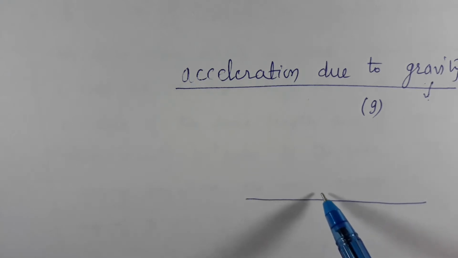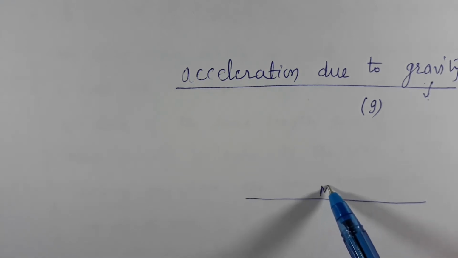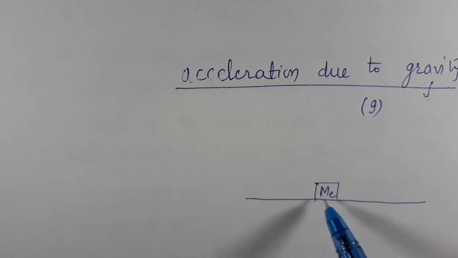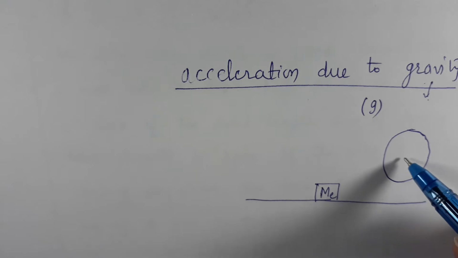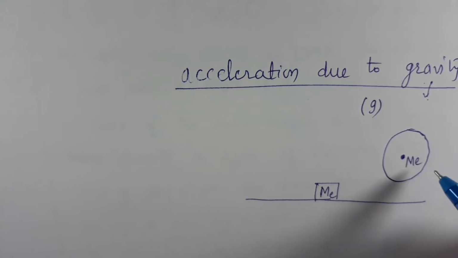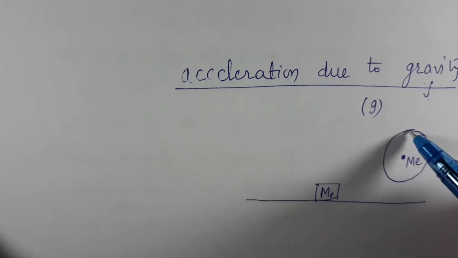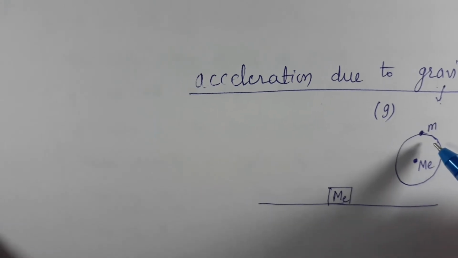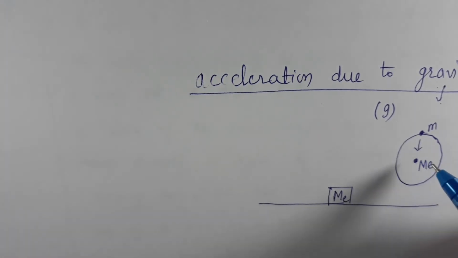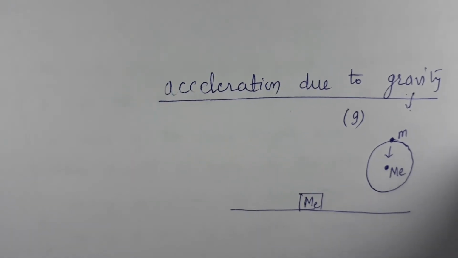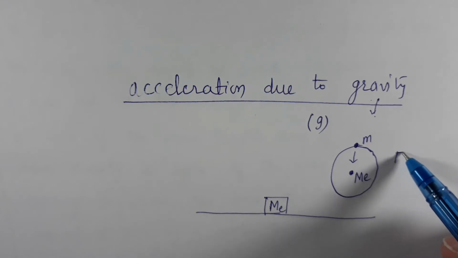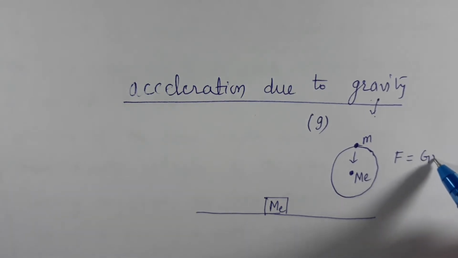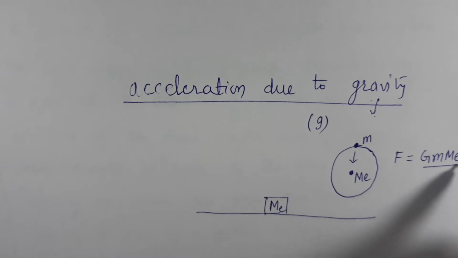Now suppose this is the mass of Earth. The entire mass of Earth can be assumed at the center. And one object is on Earth's surface and it is freely falling. So which force is acting on this? The gravitational force, right? That value is given by F is equal to G M_e m by R_E square, right?